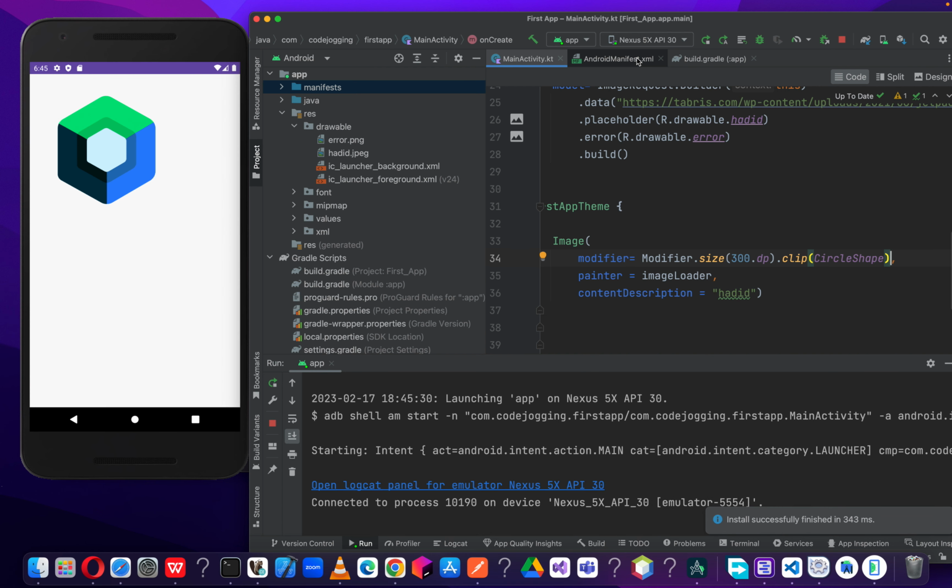Now you can see that our image has now become circular. Let's run it again, and now we are good to go. So this is how we can import an image in our project, whether locally or from the cloud.